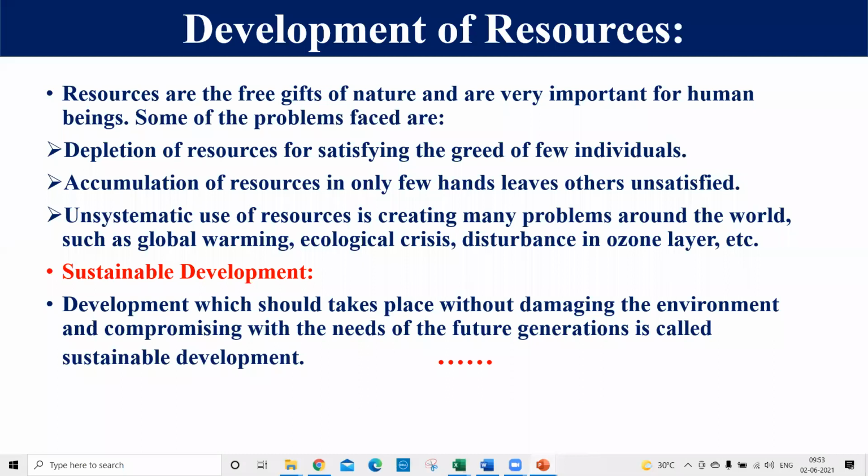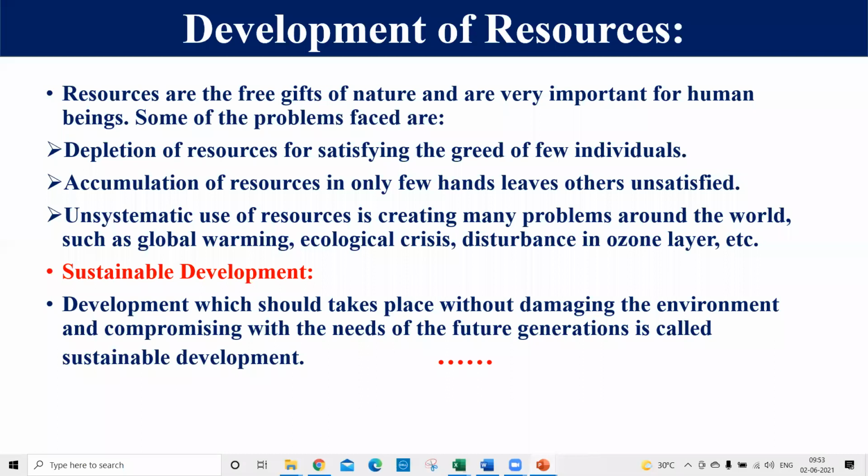So my dear students, if we think about sustainable development, it is the development which should take place without damaging the environment and without compromising the needs of the future generation. It is called sustainable development. It means that we have to manage the present level of development, as well as not compromise the needs of the future generation also.